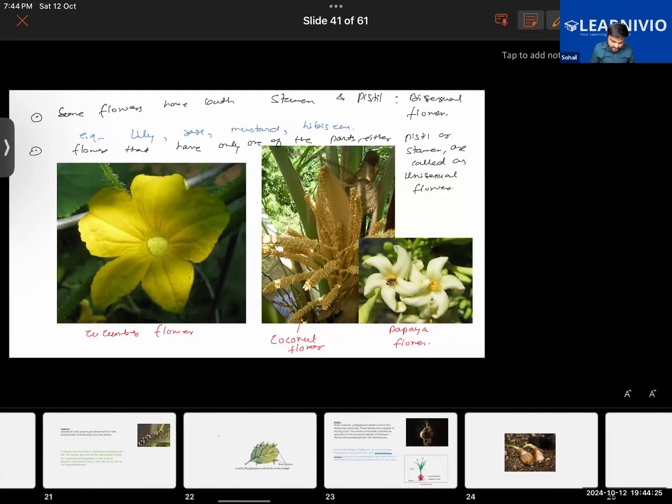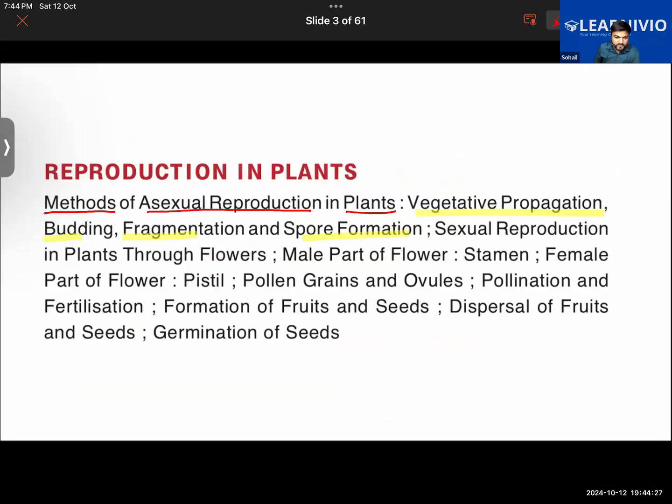Later on, an important thing which we'll be learning is pollination. We'll be learning what pollination is and how it takes place, and what the agents of pollination are. You will see that insects, the different bees or the wasp or the hummingbird or butterflies, while sitting on the flower, actually help in the reproduction process. Although they sit on the flower to suck the fruity juice called nectar, actually they are helping in the process of reproduction in the plants.